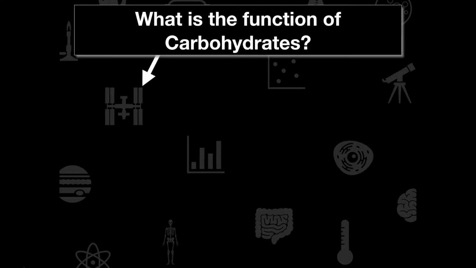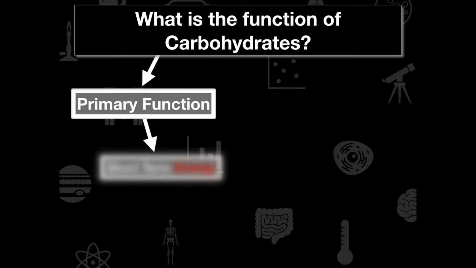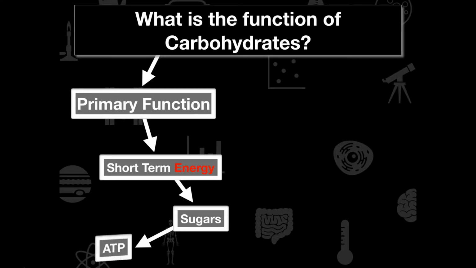What is the function of a carbohydrate? Well, we have to think about this a little bit deeper. So this concept map should help you a little bit trying to understand that. The primary function of a carbohydrate is going to be, in this particular case, short-term energy. And we can take this short-term energy and we can use it via these sugars. Again, carbohydrates are just sugars. Now, the sugars are going to allow us to go through and produce ATP through cellular respiration. This is going to be a totally separate unit that we will go through and learn about. But we're taking the sugars from the food that we consume so that way we can turn it into energy. Now, you can gain weight if you eat too many carbs because you're going to convert all of those sugars into long-term storage and fats.